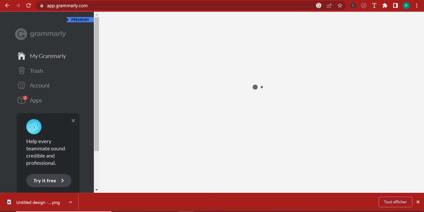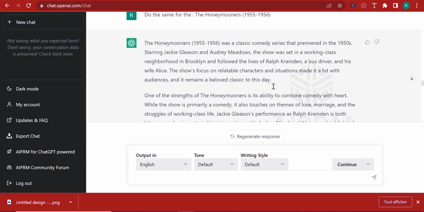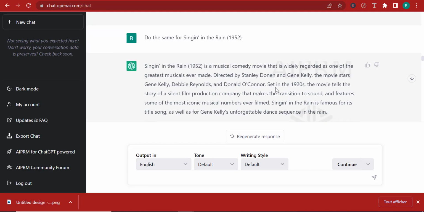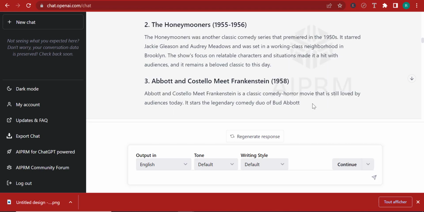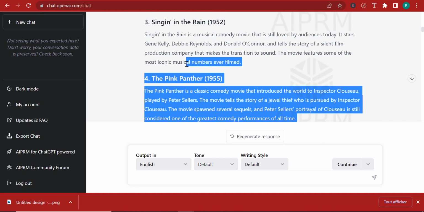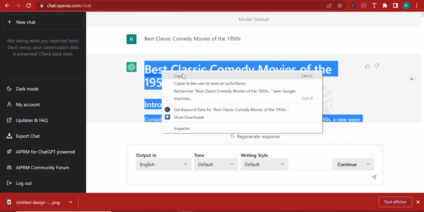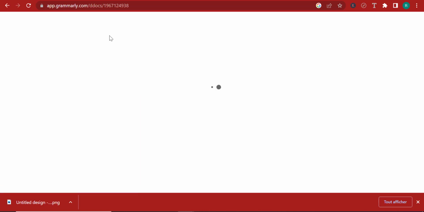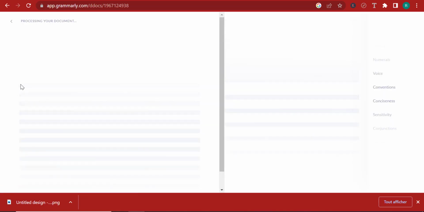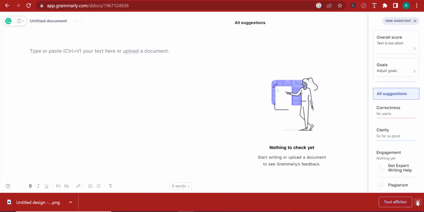As a matter of fact, let me take you through an experiment to do that. I'm going to take this first iteration of the blog that was created by ChatGPT, and I'm going to check it against plagiarism using Grammarly. All right, let me go over here. I'm going to copy this. Let me go back here to Grammarly. I'm going to click a new window. Now I have a premium account. That's why I can use the Grammarly plagiarism checker.